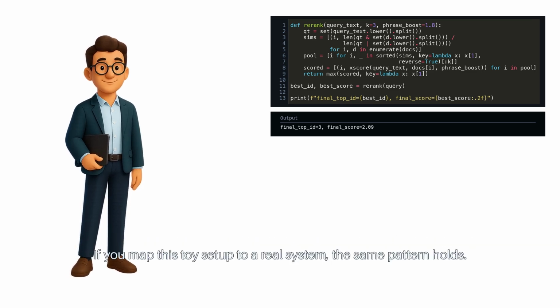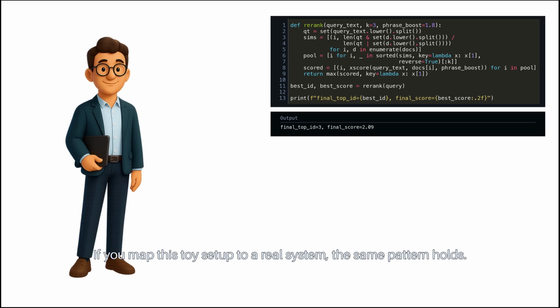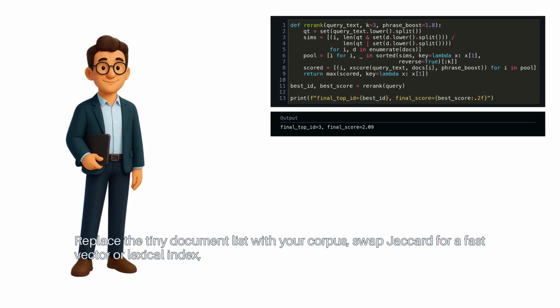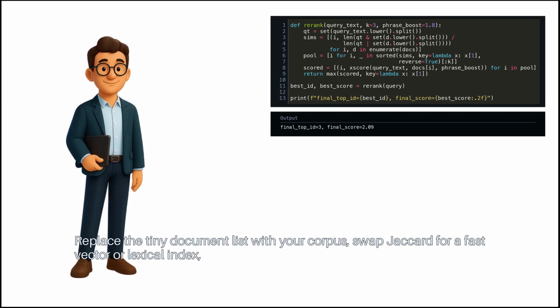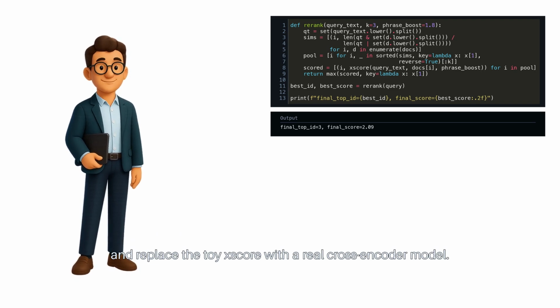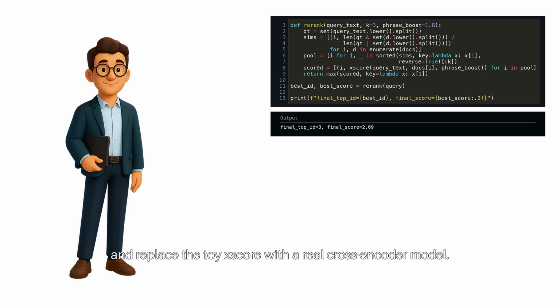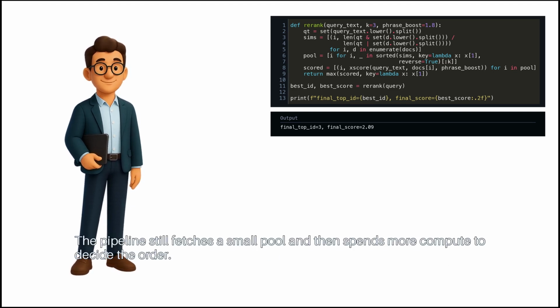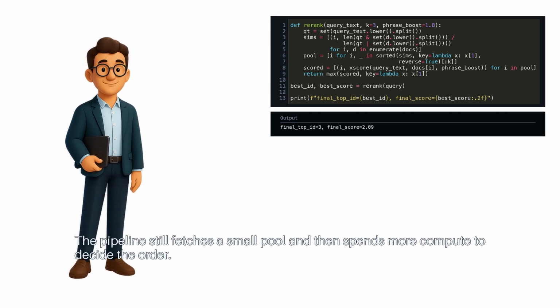If you map this toy setup to a real system, the same pattern holds. Replace the tiny document list with your corpus. Swap Jaccard for a fast vector or lexical index, and replace the toy xscore with a real cross-encoder model. The pipeline still fetches a small pool, and then spends more compute to decide the order.